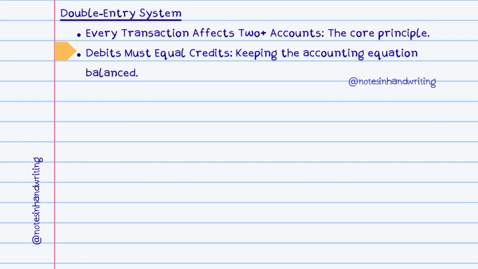A critical rule of the double entry system, applied rigorously in every journal entry, is that the total monetary value of the accounts being debited must precisely equal the total monetary value of the accounts being credited for that transaction. This equality, debits must equal credits, ensures that the fundamental accounting equation, assets equal liabilities plus equity, always remains in balance.